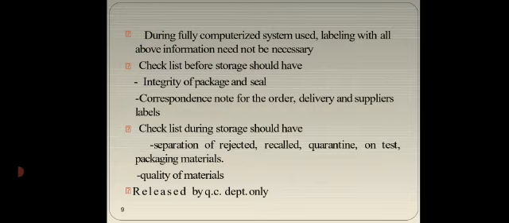The checklist before storage should have integrity of package and seal, correspondence note for the order, delivery and suppliers' labels. The checklist during storage should have separation of rejected, recalled, quarantine, on test or packaging materials. Quality of materials should be released by the QC department only.